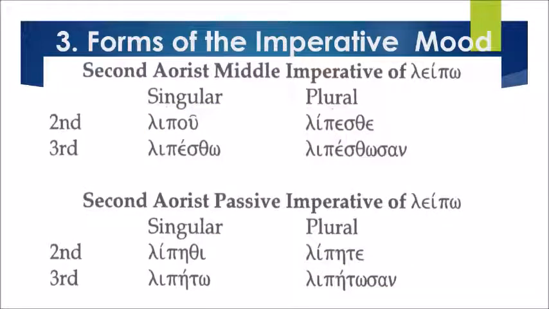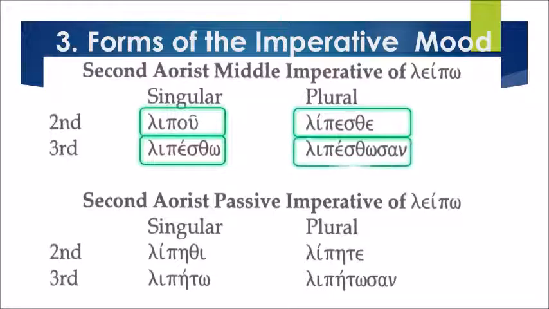Very good. Let's proceed to the second aorist middle imperative of leipo. The second person singular is lipou. Third person, lipesthO. Plural, second person, lipesthe. And third person, lipesthosan. Let's read. Begin. Lipou, lipestho, lipesthe, lipesthosan.